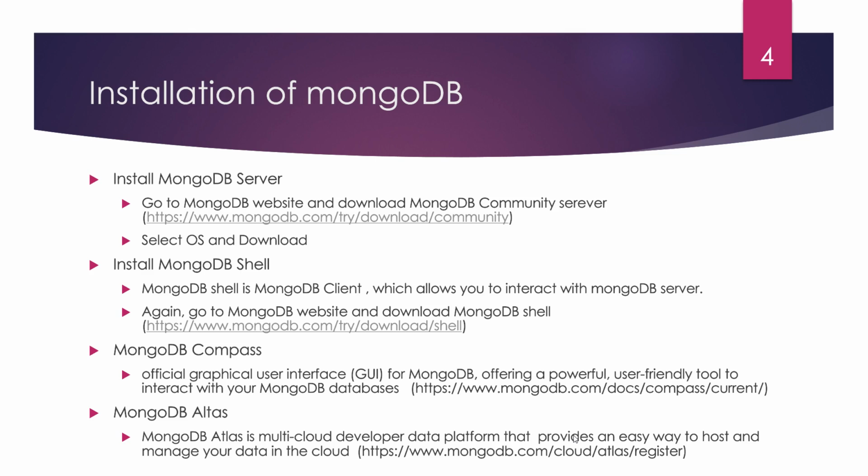After installing the server, we have to install the MongoDB client, which is called the MongoDB shell. The MongoDB shell is a MongoDB client which allows us to interact with the MongoDB server. Again, we have to go to the website and download the MongoDB shell. The third interface that we can use is MongoDB Compass. MongoDB Compass is the official graphical user interface for MongoDB, a powerful and user-friendly tool to interact with your MongoDB database. I have given a URL from where you can download MongoDB Compass.